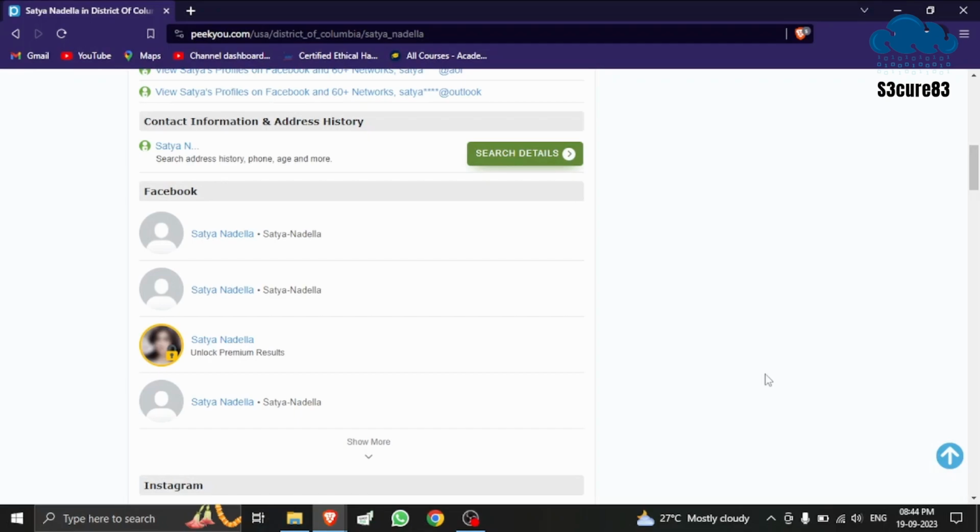You can also use Spokeo, People, BeenVerified, etc. people search engine services to gather personal information of key employees in a target organization.